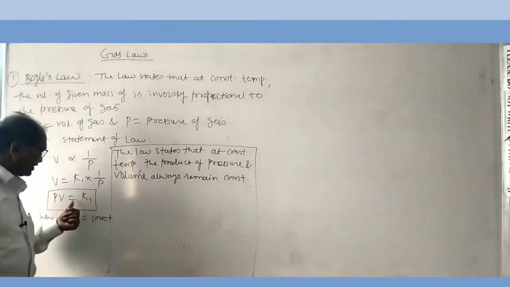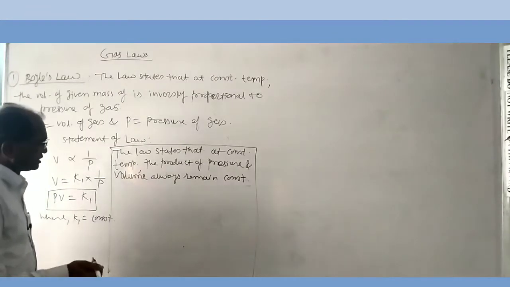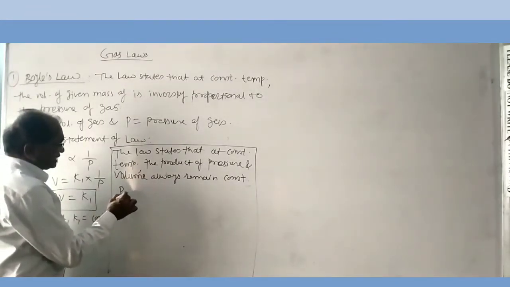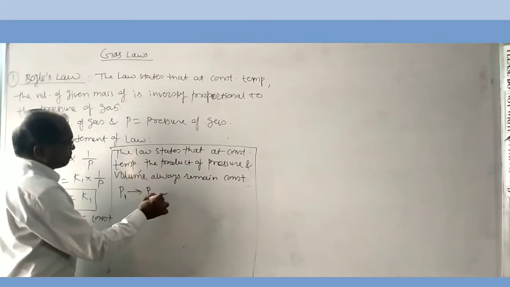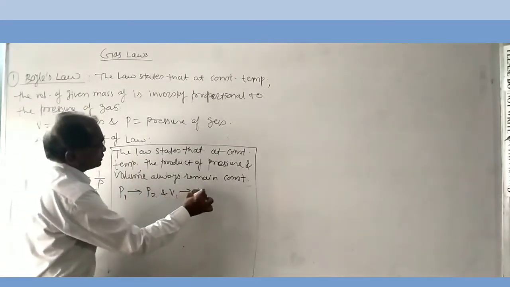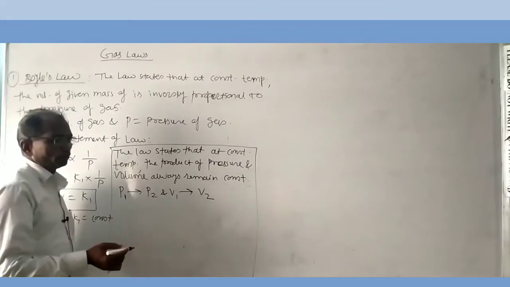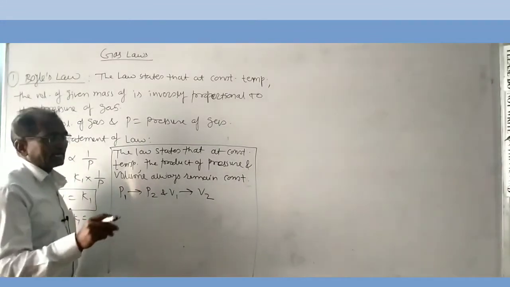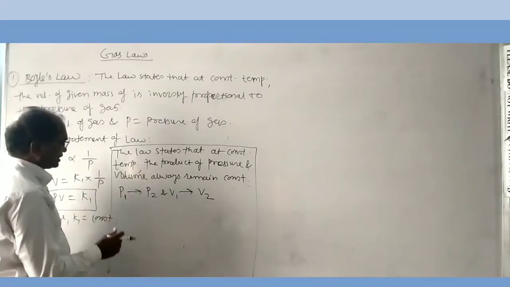That is, PV is equal to K1. Suppose we consider that pressure changes from P1 to P2 and volume changes from V1 to V2 for the given mass of gas at constant temperature.